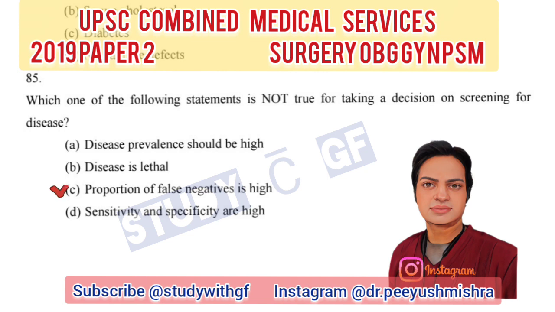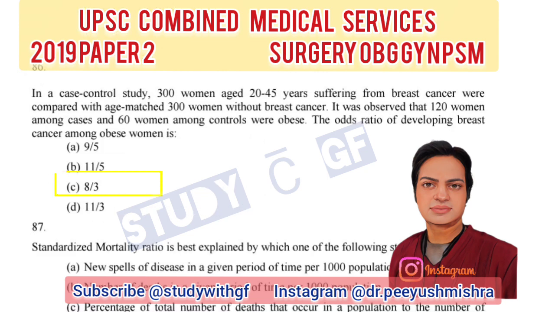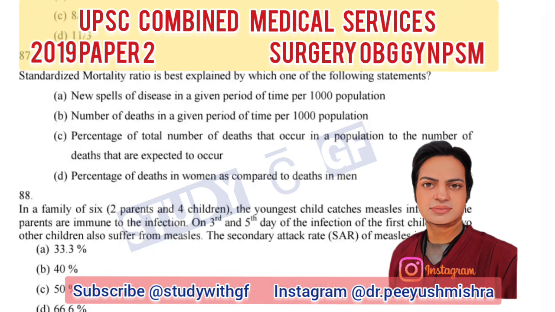Proportion of false negative is high. In a case control study, 300 women aged 20-45 years suffering from breast cancer were compared with age-matched 300 women without breast cancer. It was observed that 120 women among cases and 60 women among controls were obese. The odds ratio of developing breast cancer among obese women is 8/3.